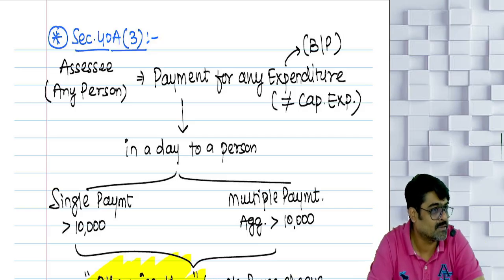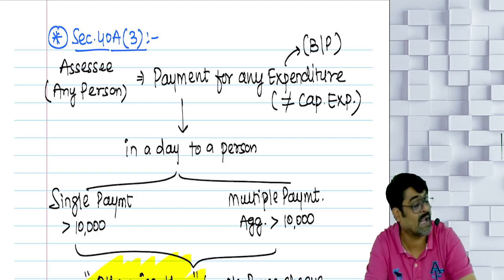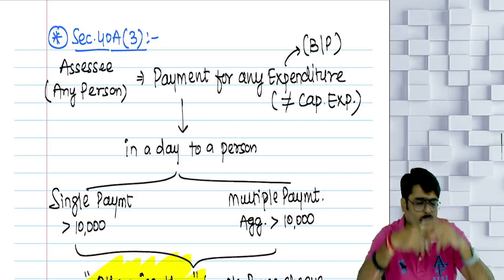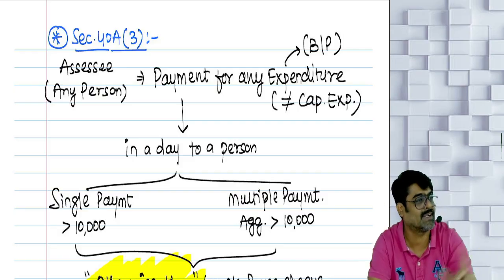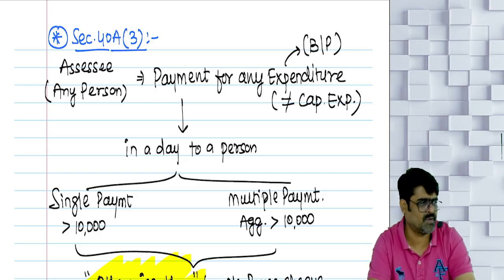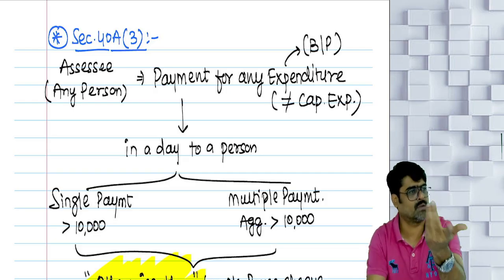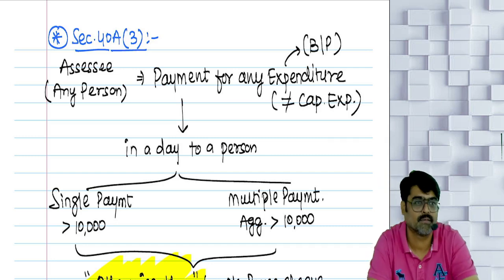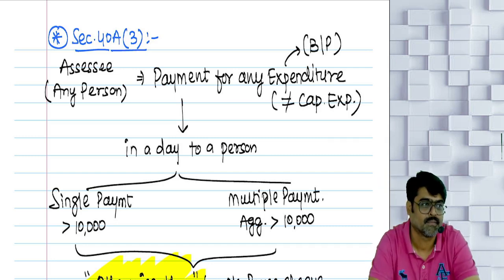Majority of the students, in fact 95% of the students committed a mistake over there. 95, no, more than that. Almost every student had committed that mistake. They took 5 lakh 25. Why? Transportation charges up to 35,000, any mode is allowed, will be added to the cost. Added. Everyone added. Will you add?